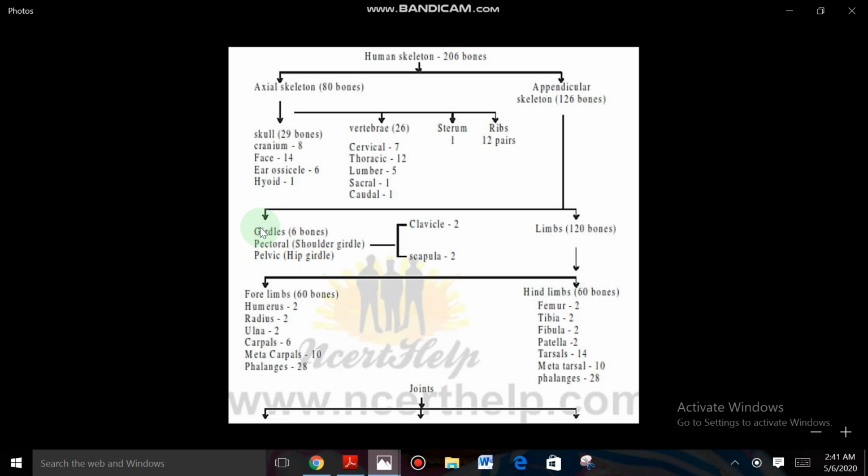So next one, the bones presented in the region of girdles. So there are 2 different types of girdles presented in the skeletal system, that is pelvic girdle and pectoral girdle. Pectoral girdle and pelvic girdle. Pectoral girdle means shoulder girdle. For the pectoral